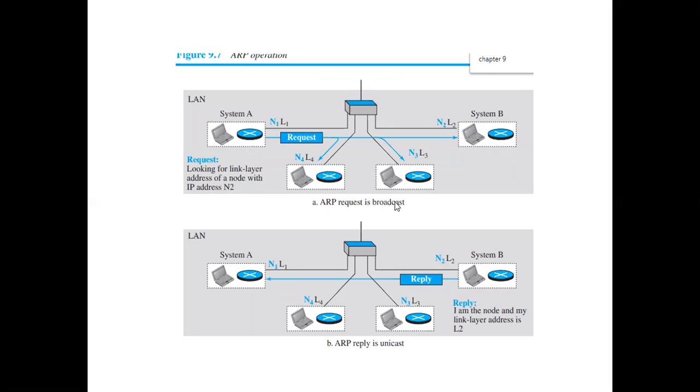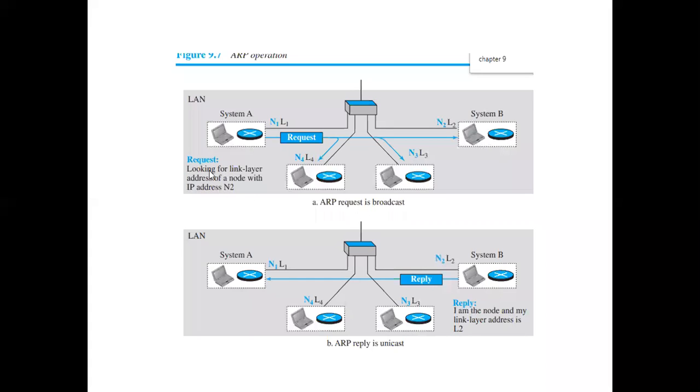So this request is a broadcast. What is broadcast? Broadcast is nothing but one to all. This packet has been sent from one node to all other nodes. Am I clear now? So the request is a broadcast. The next one is the reply. The destination should reply back, acknowledging by sending the link layer address.